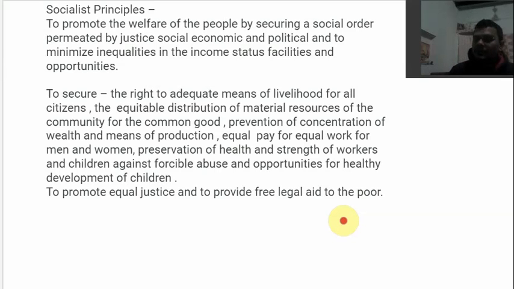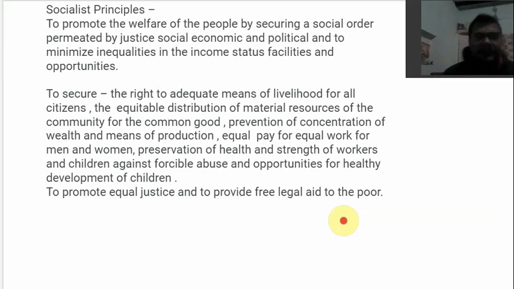Socialist principles are called so because they have a tone of socialism in them: a tone of equality, of welfare, of employment and economic welfare. Mostly they support the working class, the people who work, people who are poor and work. So these are the socialist principles.